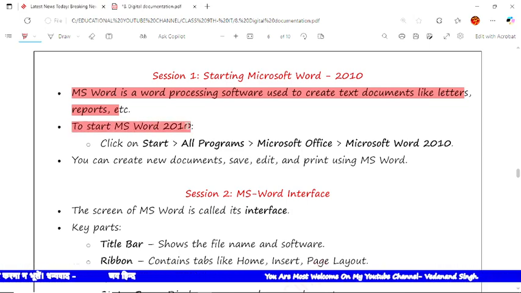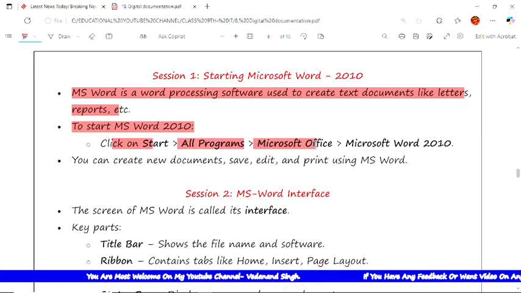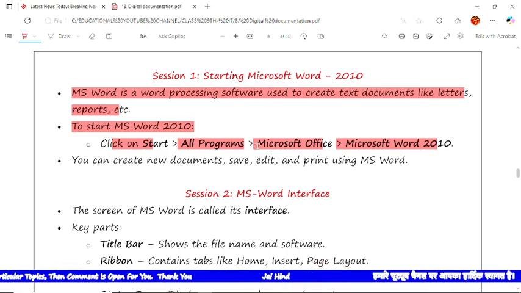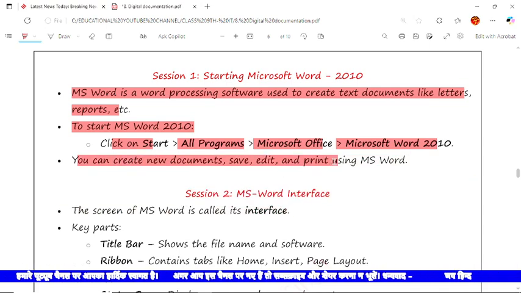To start MS Word, we click on the start button, all programs, and MS Office. After that MS Word would be there. MS Office is a bundle of MS Word, Excel, and PowerPoint. When you click on the start button, you will get the Microsoft Office option. Inside Microsoft Office you would get Word 2010, and you can create new documents, save, edit and print using the same MS Word.